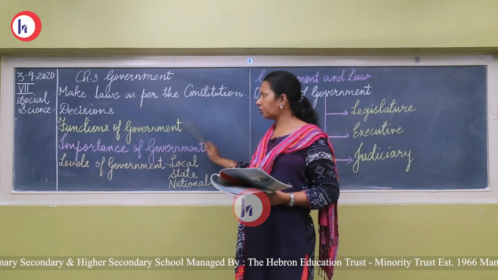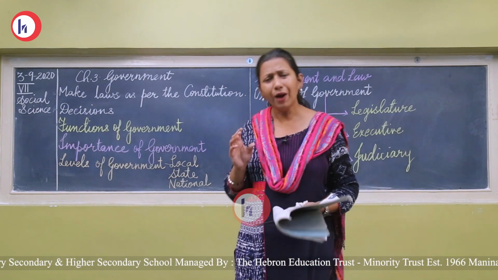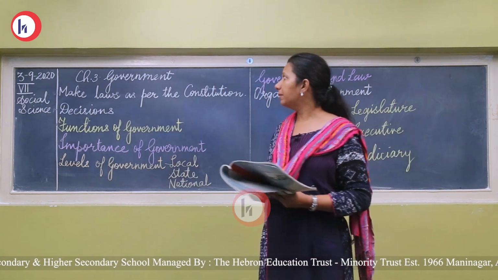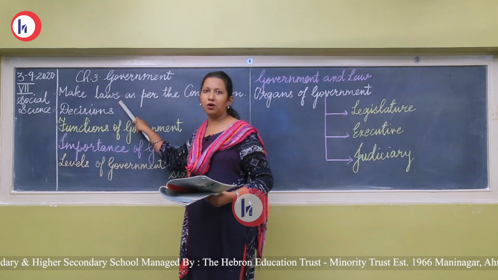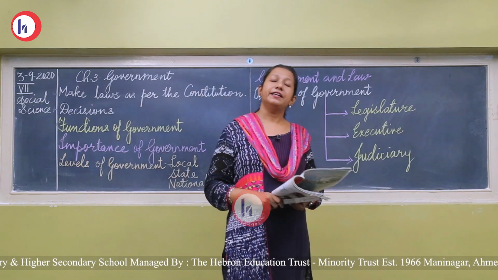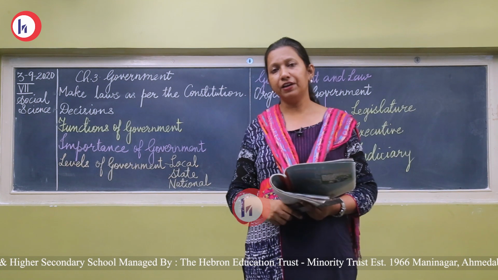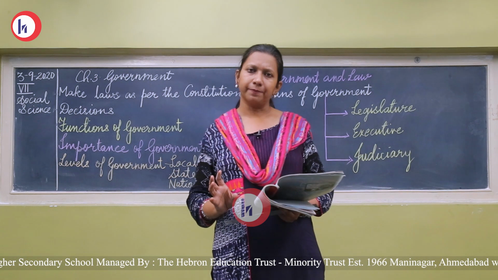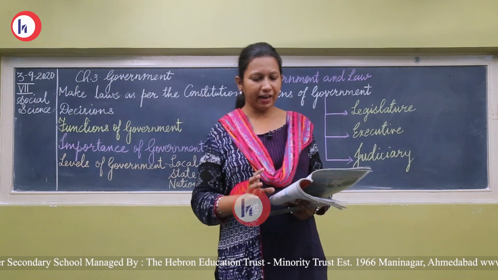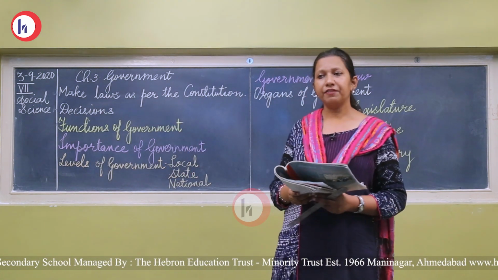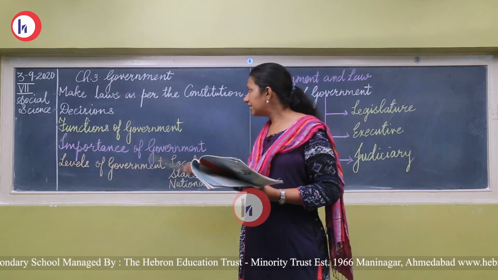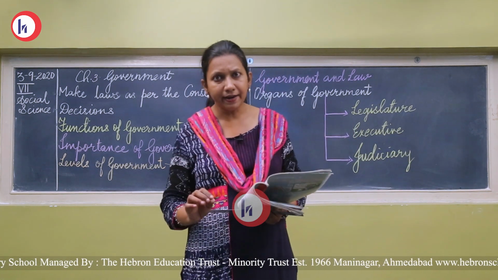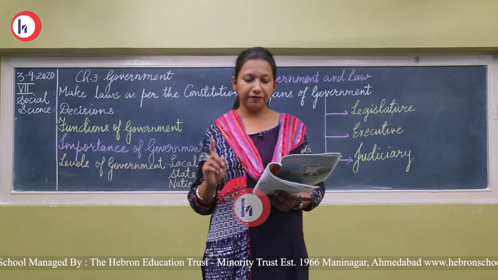Now comes another topic, importance of government. Why government is important? Why it is necessary? Government is important because it makes laws, and when laws are made, it is to be followed by everyone. Law is common for everybody, whether it is rich or poor, whether he is a businessman or a farmer. But laws are same for everybody and everybody should abide by the law. That's why the government is important, because the laws which are made by government are to be abided. Abided means followed by everyone.